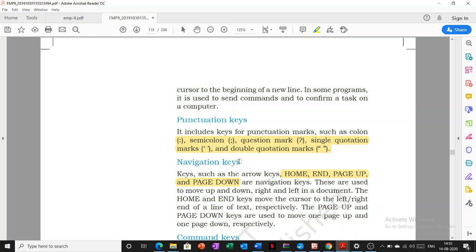Now what about home and end key? With the home, you are going to move to the first character of your line, towards the left, the starting of your line. With the end, you are going to the last character of your line, that means the end of a line. Clear?